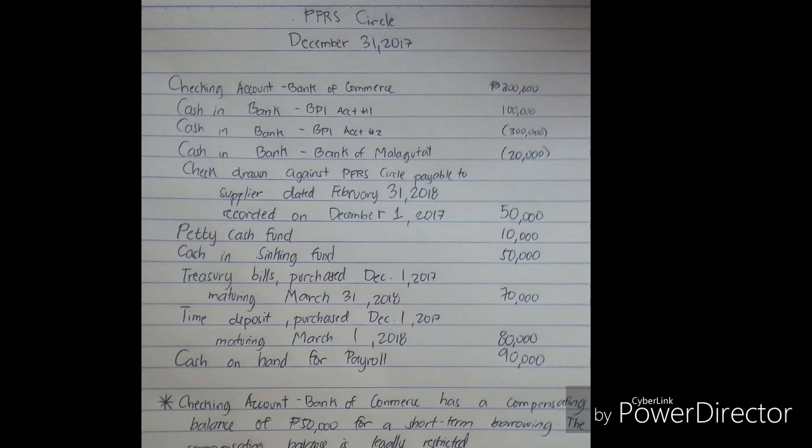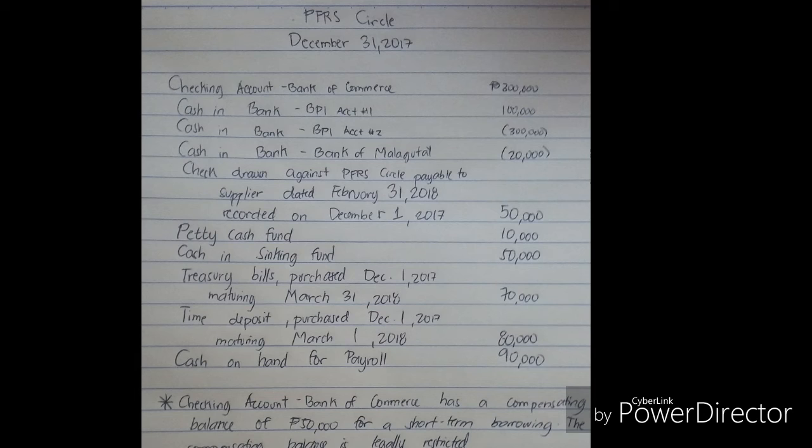The next items are cash in bank, PPI account number 1 and 2. Since one of them has a deficit balance, it can be offset, in 100,000 as legal compensation. So you must report it under the account balance of 70,000 pesos in your cash and cash equivalents. Cash in bank, Bank of Malagutay, there is a deficit of 20,000. The 20,000 cannot be offset in cash and cash equivalents since there is no other account in the Bank of Malagutay where there is a credit balance.